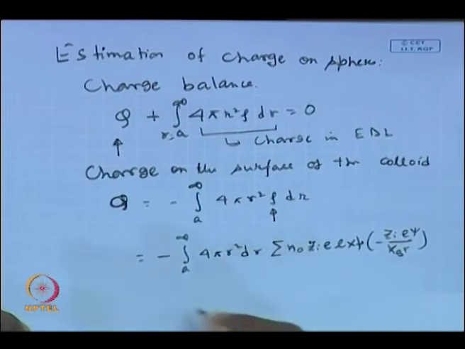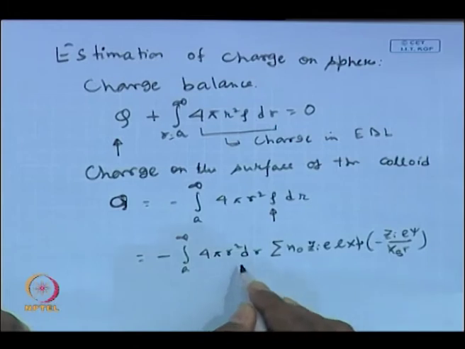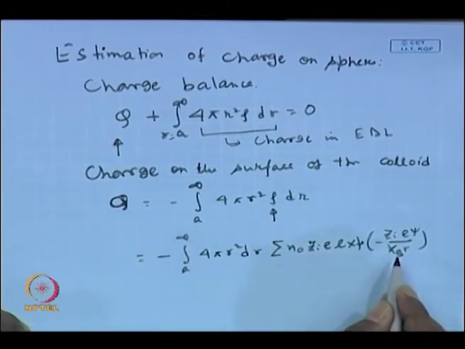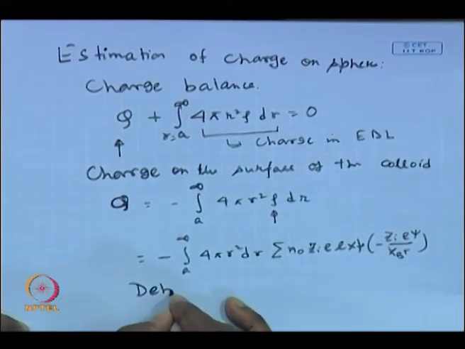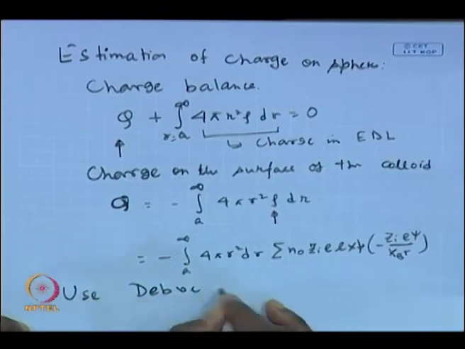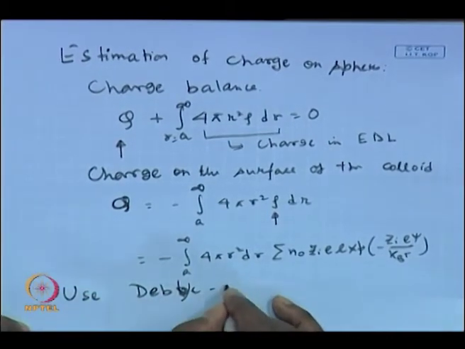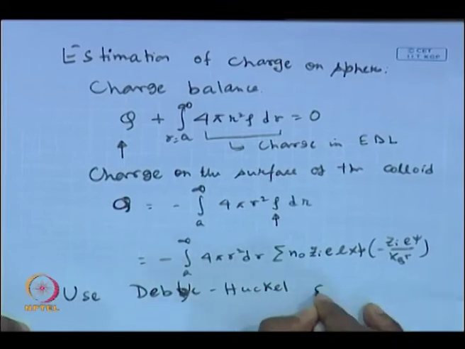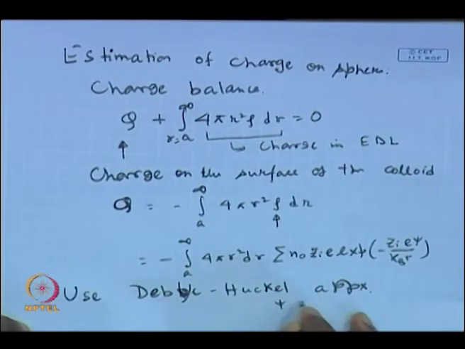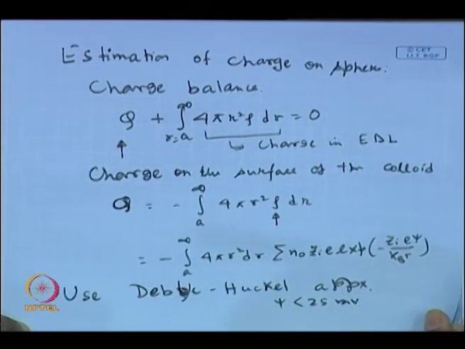But again, it is difficult to carry out this integration, because r square is there and psi is there. So, in order to do that, one can again take recourse to the Debye-Huckel approximation and open up this exponential term. Use the Debye-Huckel approximation. That means Z e psi is less than 25 millivolt.